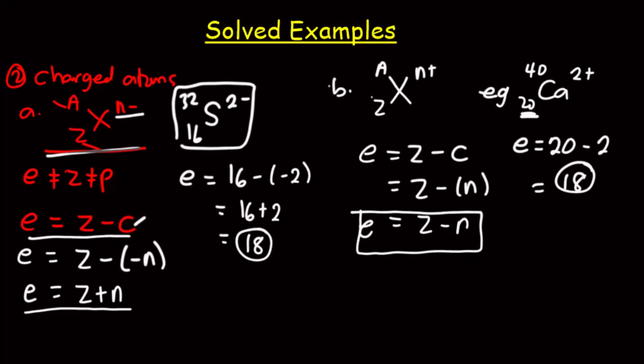Now let's pick general examples and solve. The first example is that we are looking at chlorine, the neutral atom, and we want to find, first of all, the mass number represented by A. Now the mass number is always the superscript.